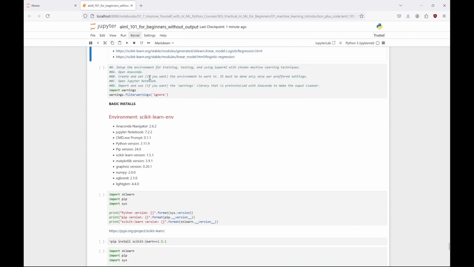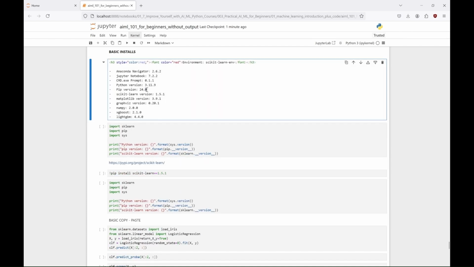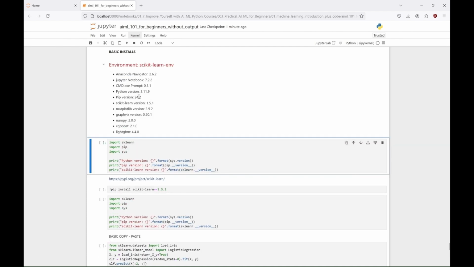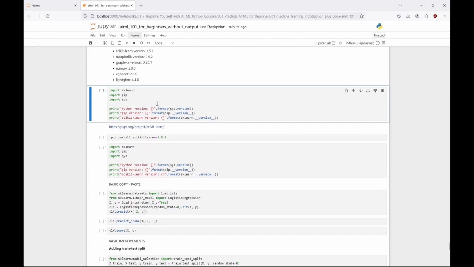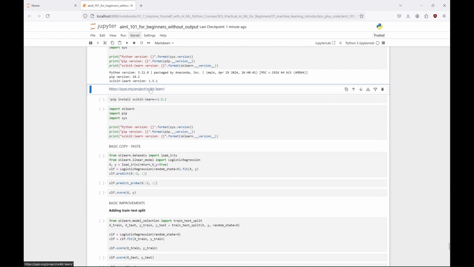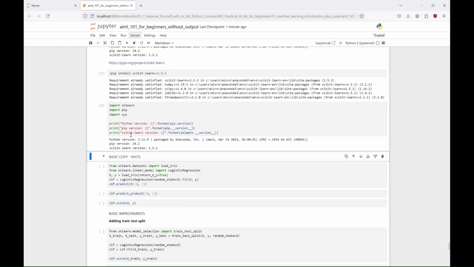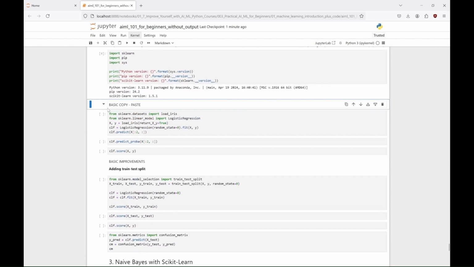Okay, at first I'll tell Jupyter to ignore warnings. Now, as we are still using the Scikit-learn environment, let me just correct this documentation here so it's up to date. And done. Oh, and as you'll see we still won't need these last three libraries, so you can ignore them for the moment. Now let's check if we have all we need, and we do. If you want, you can run this next cell and see that the requirement is already satisfied. If you didn't have the Scikit-learn library before, you can check if you have it now. If not, you might need to restart the kernel. And let's run the copied code with logistic regression.